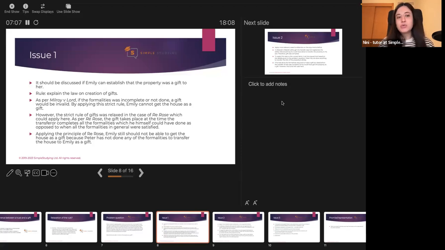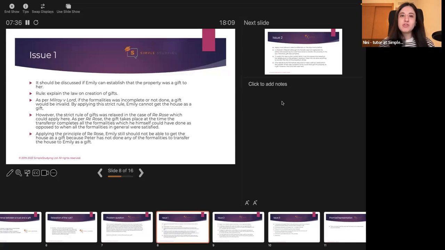However, the strict rule of gifts was relaxed in the case of Rose, and you should mention how the rule was changed in the case of Rose, and if this can have any kind of impact on the outcome in this problem question. Well, yes, in the case of Rose, it was argued that even if the title is not effectively changed in the lifetime of the donor, the gift can still be effective.